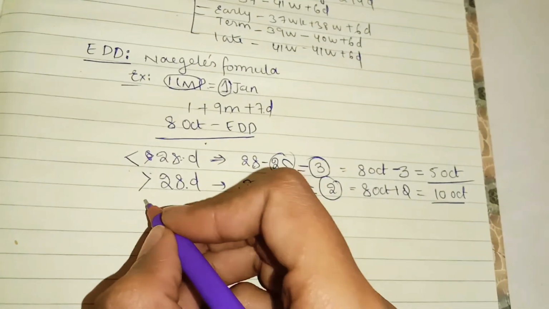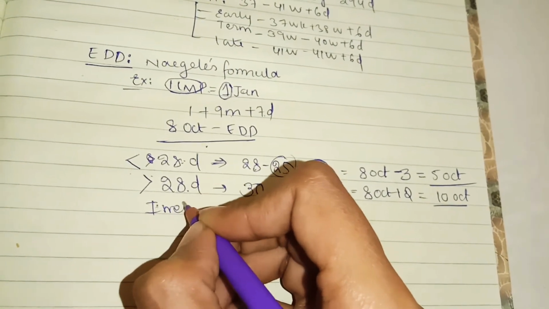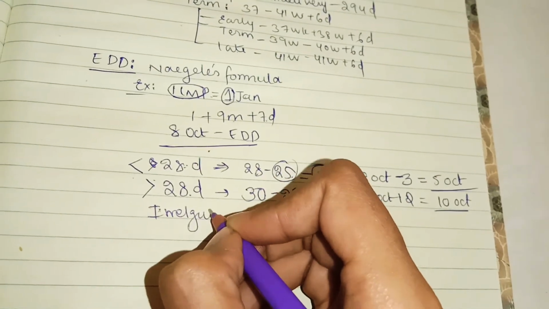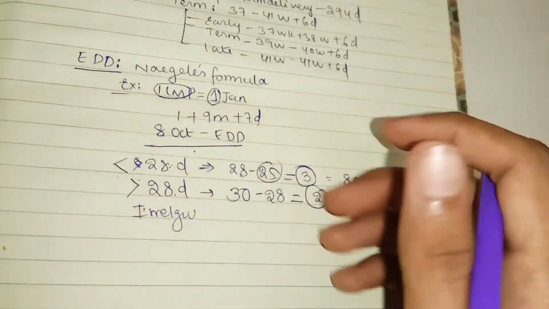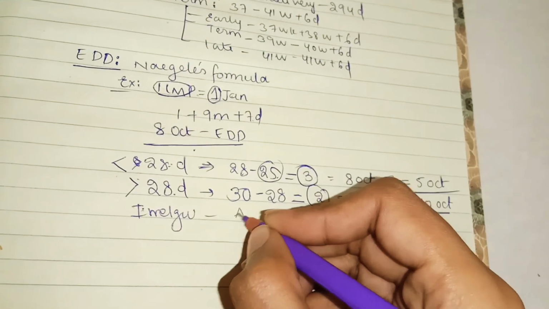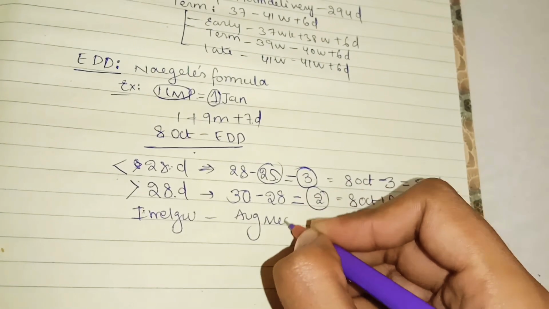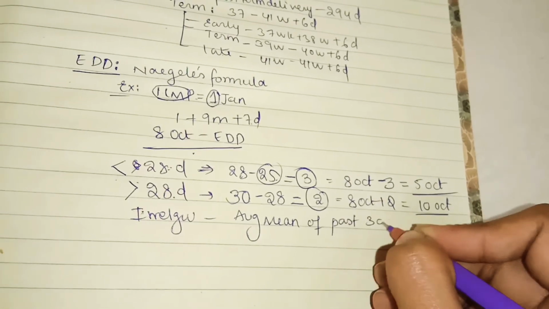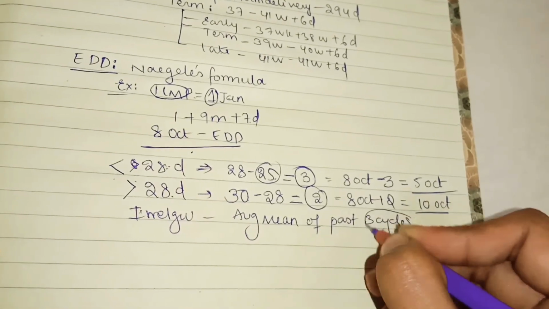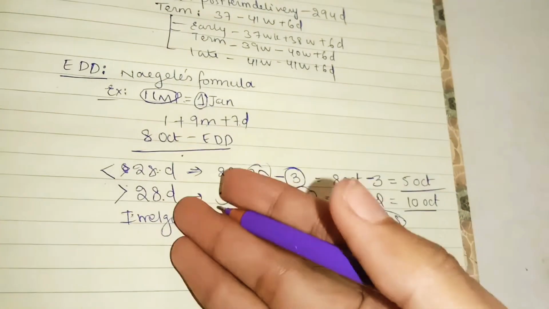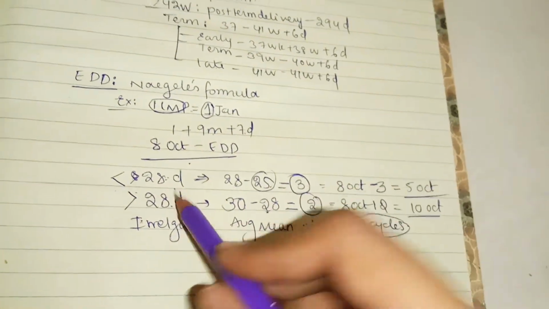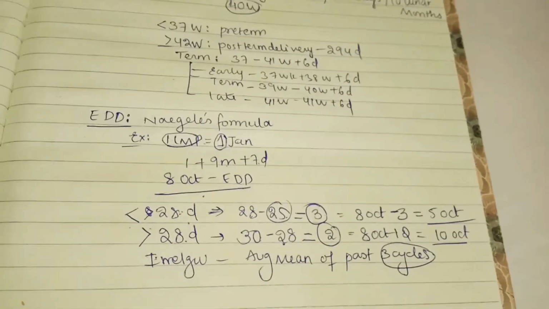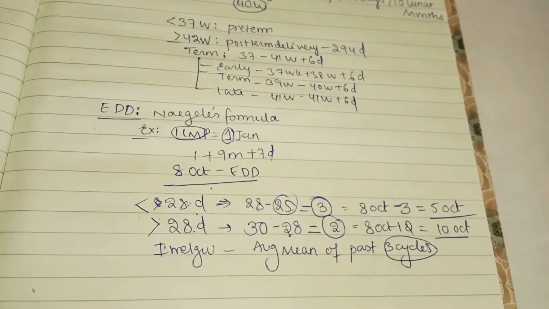For example, if you have another female who is completely irregular in menstrual cycles, what you need to do is take the average mean of the past 3 cycles, and you can use the same formula. If you get more than 28, then do this formula. If you get less than 28, do this formula, and you can estimate on which day the delivery may happen.